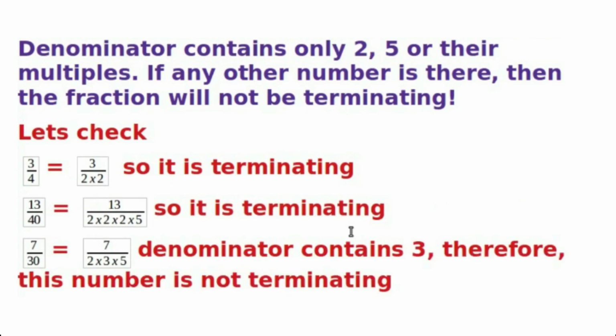Here the prime factors are only 2 and 5, so this is also terminating. But the third number, 7 by 30, is equal to 7 by 2 times 3 times 5. In this denominator, there is a factor other than 2 and 5, namely 3. So this fraction is not terminating.